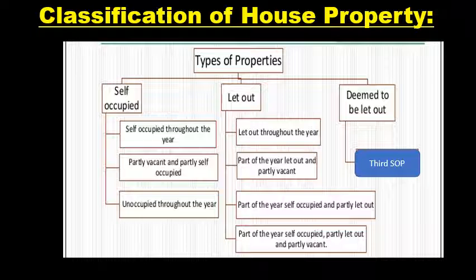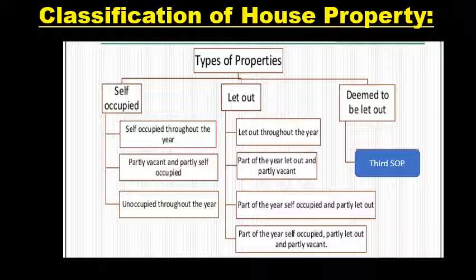If any house property or building is used for part of the year as self-occupied residential purpose and the remaining part of the year as a let out property, then it is considered as a let out property only.